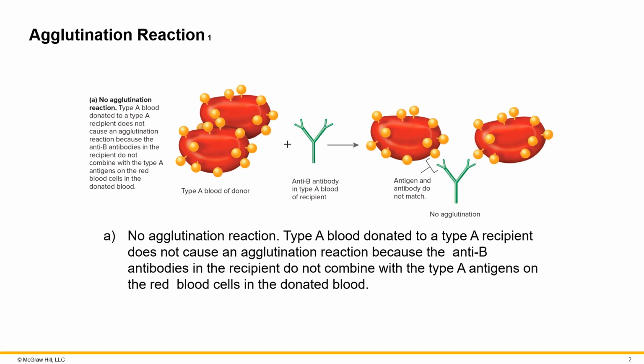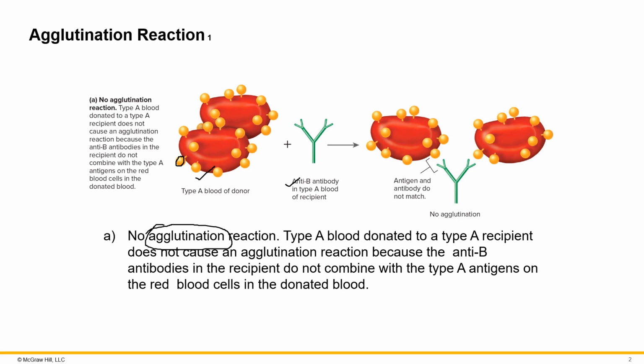When a recipient receives blood from the wrong donor, there can be a reaction that can cause your red blood cells to clump together. That reaction is referred to as agglutination. In this scenario, the donor has blood type A, as evidenced by these round antigens on their red blood cell. This person's plasma is going to have anti-B antibodies.